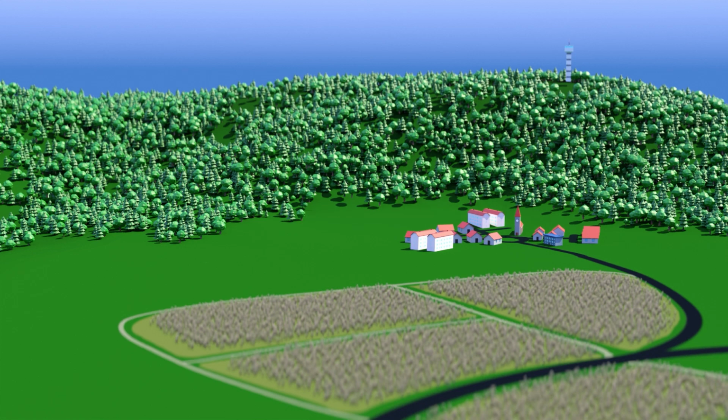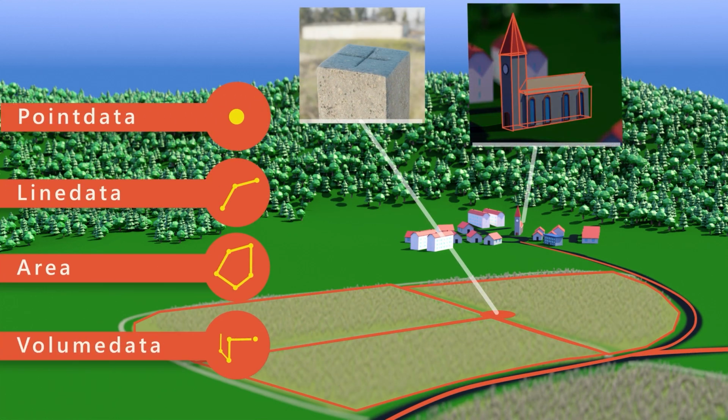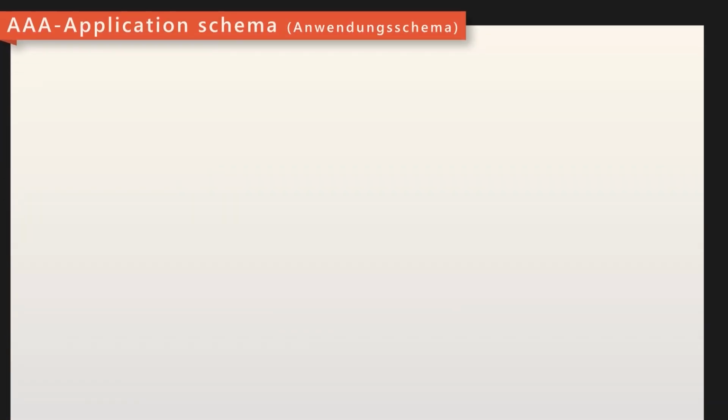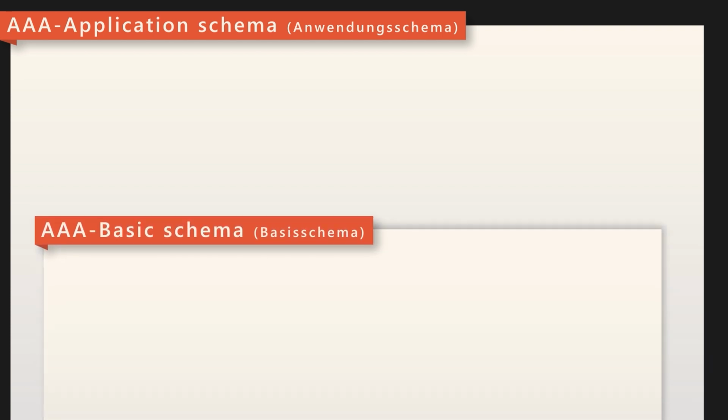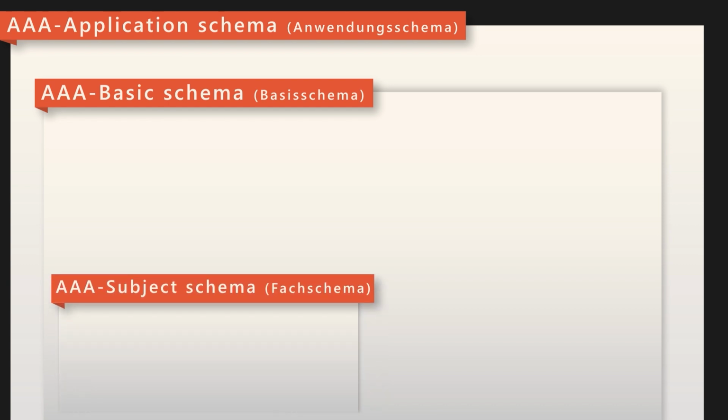The datasets are available as point, line, area, or volume data, which are provided with metadata. The basic schematic structure of these datasets is the same for all objects in the AAA model and is described in the AAA Application Schema or Anwendungsschema. The application schema is modularly composed of the AAA Basic Schema or Basisschema and the AAA Subject Schema or Fachschema.